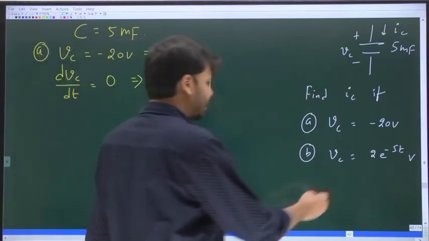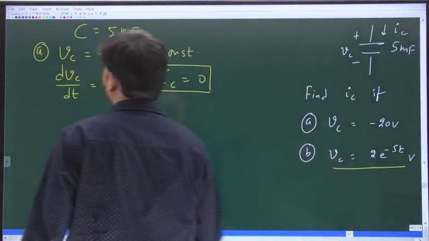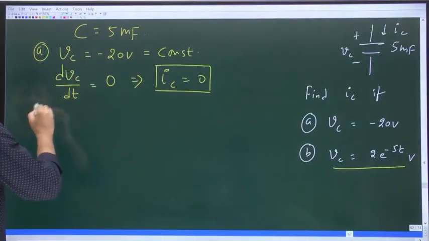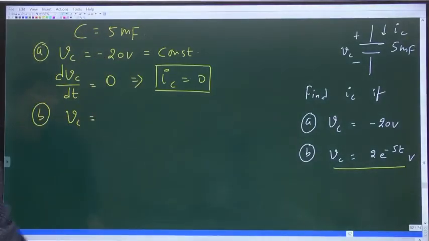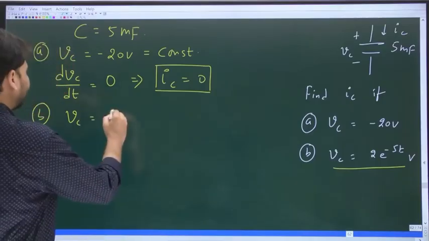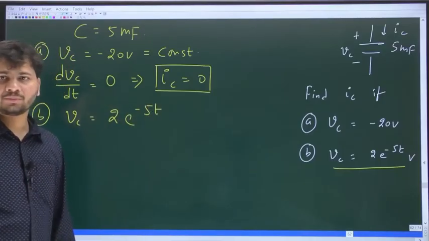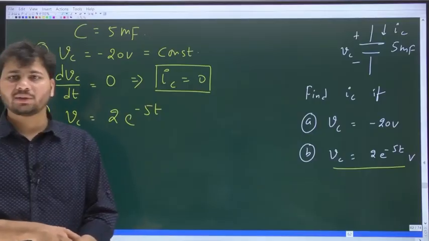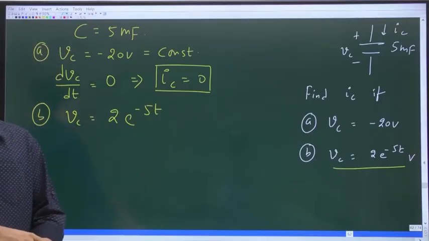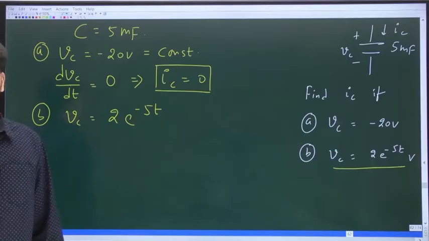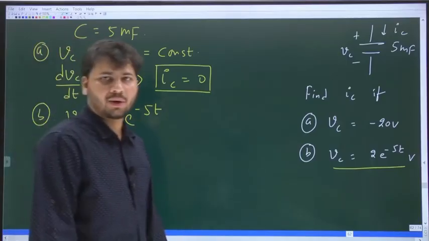Okay, and then look at the second case, the B case. The value of Vc is 2 times e power minus 5t. So in the B case, what kind of voltage do we have across the capacitor? Is it not an exponentially decaying voltage? Do you all agree?